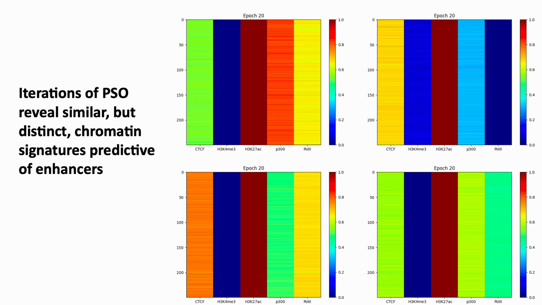What's really nice about particle swarm optimization is that you can run it multiple times. You generally get out similar profiles. You can see across 4 different replicates of particle swarm optimization, in every single case, K27 acetylation was the dominant data set in terms of providing predictive power towards a predicted enhancer in our trained model. But the other orthogonal data sets were slightly unique and likely represent different combinatorial possible patterns of enhancers.